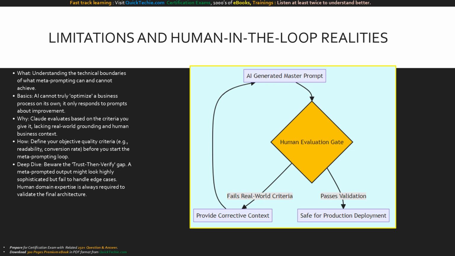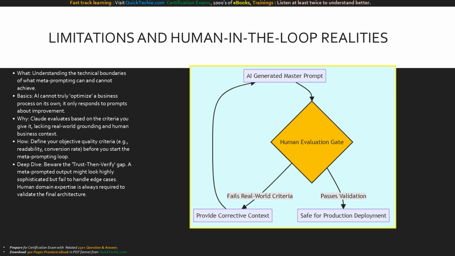As powerful as metaprompting is, we must discuss its limitations. AI cannot truly optimize a business process on its own. It merely responds to prompts about improvement. Claude evaluates its own prompts based strictly on the criteria you provide. It lacks real-world grounding and business intuition. Therefore, you must always maintain a human-in-the-loop reality.